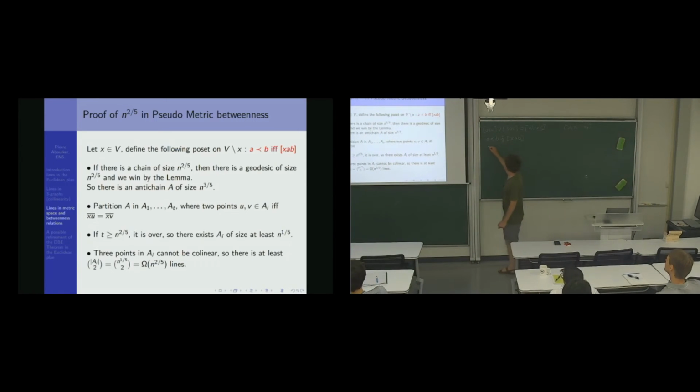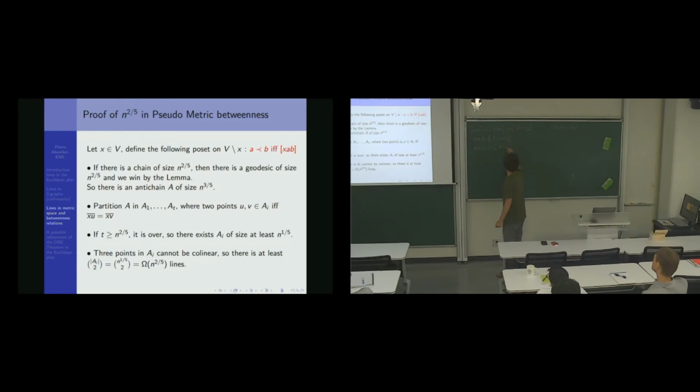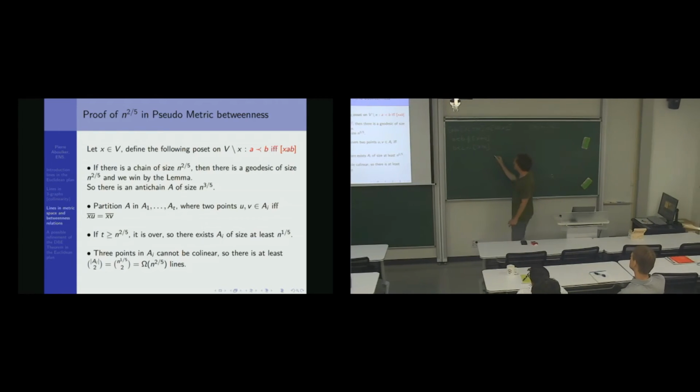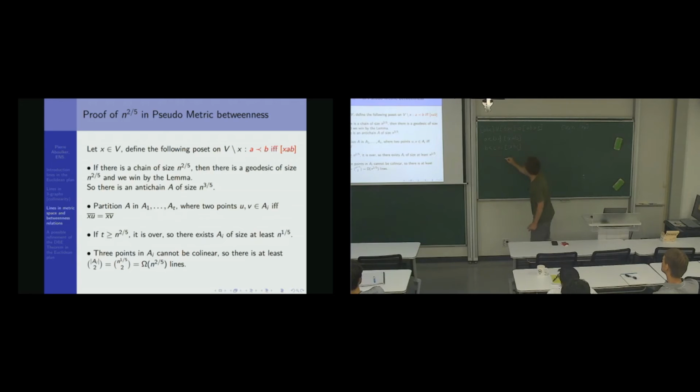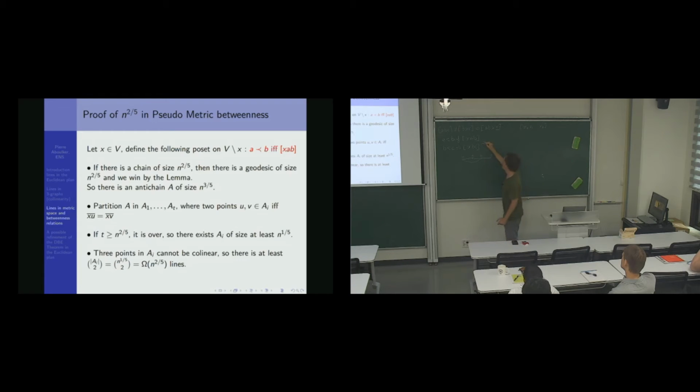If a is smaller than b and b is smaller than c, that means xab and xbc. So by inner transitivity, I have xabc. In particular, I have xac, which is what I wanted: a smaller than c. So it is a poset. I'm happy, I have a poset structure, and I'm going to use it.